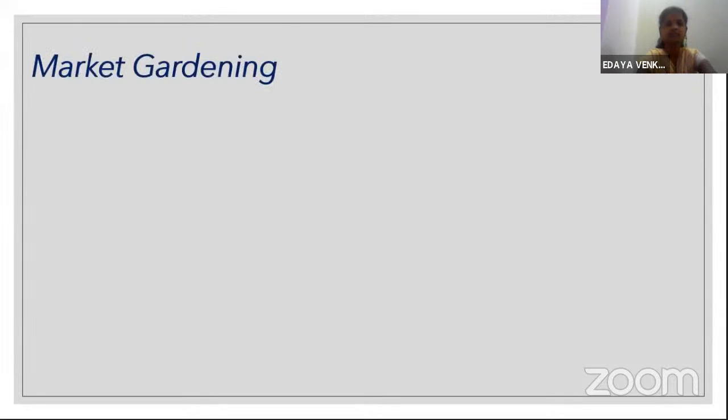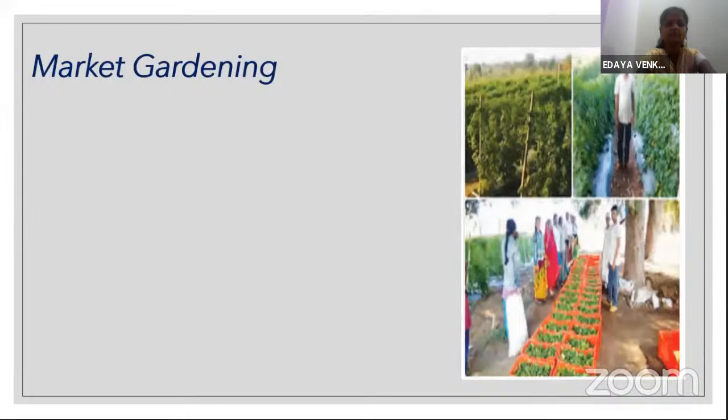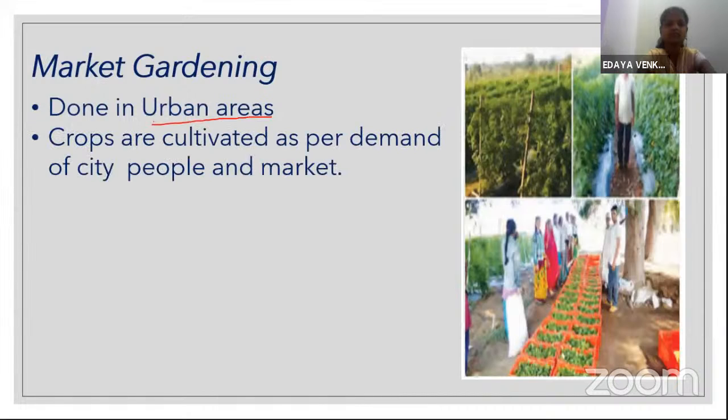So now the third type of commercial farming is market gardening. This type of cultivation we can see in our Mumbai too. Have you all seen near the railway track? They cultivate green vegetables. This is a type of market gardening. The features of market gardening are that it is mainly practiced in urban areas. Crops are cultivated as per the demand of the city people.